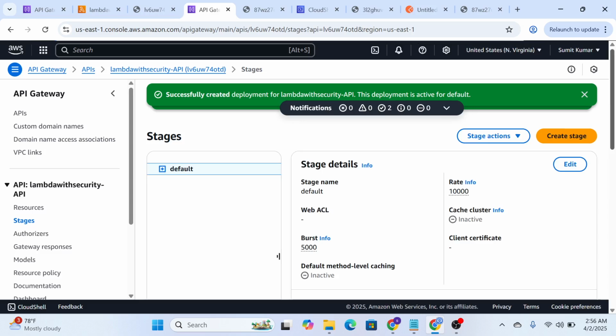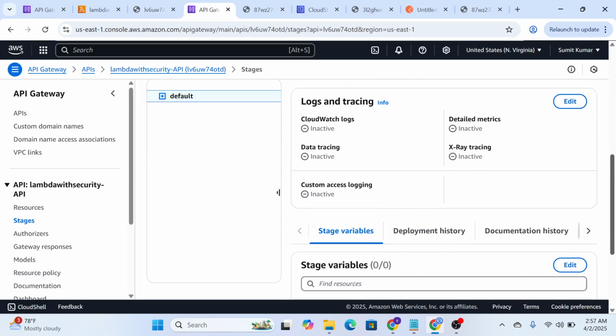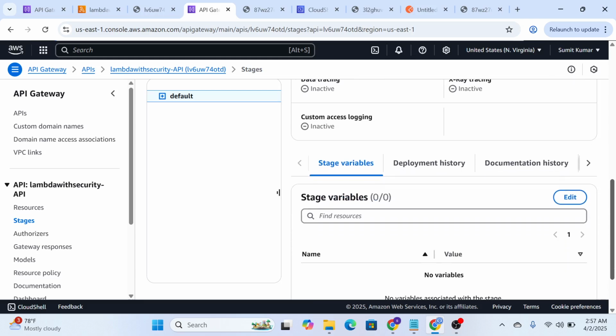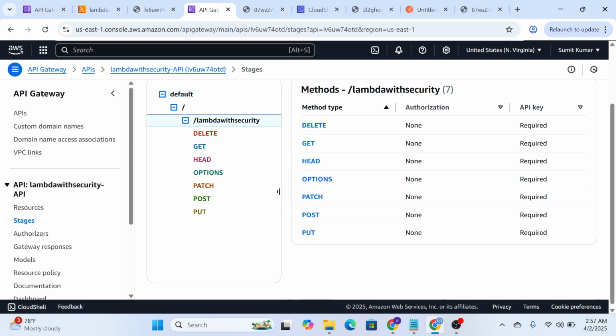What I want to show here is you have deployed a new configuration, which is an API key value. So you click on the plus sign here, again a plus sign, and the Lambda with security. If you click on this, you will see delete, get, head, options, patch, post, and put. All the method types with authorization as none, but API key as required.